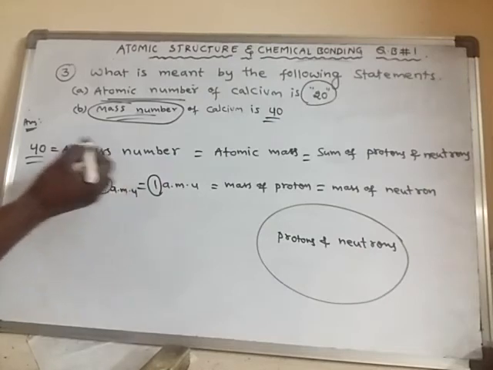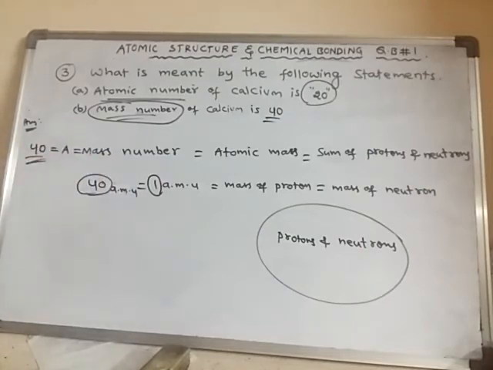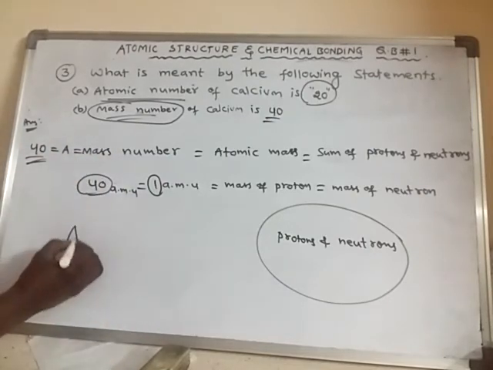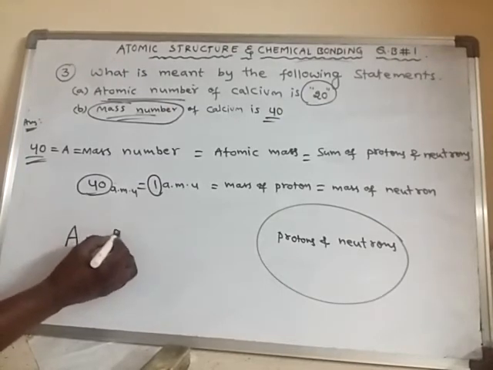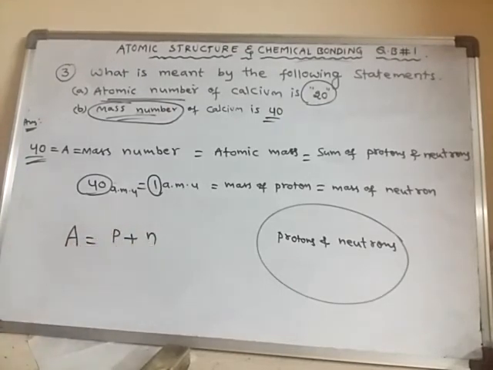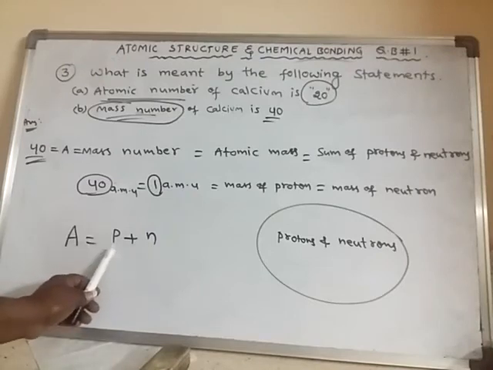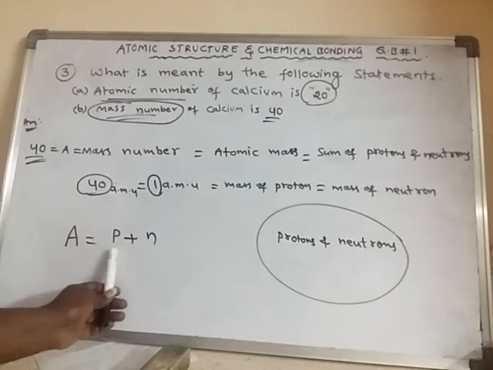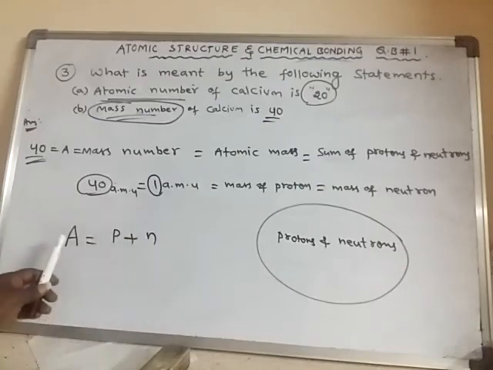That is nothing but atomic mass. Simply we can write like this: A is equal to number of protons plus number of neutrons. A means atomic mass. That means the sum of protons and neutrons is equal to mass number, or else atomic mass. Right?